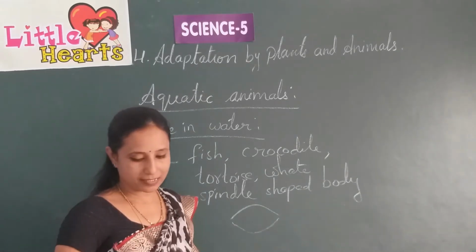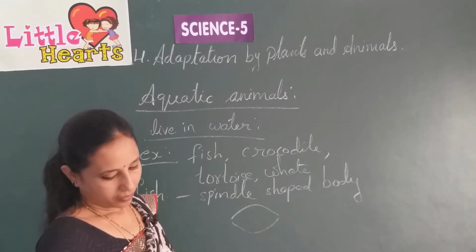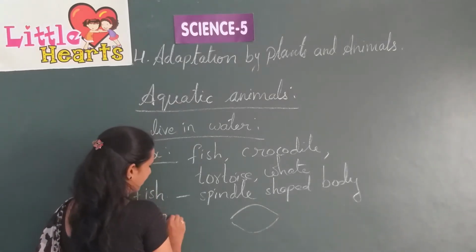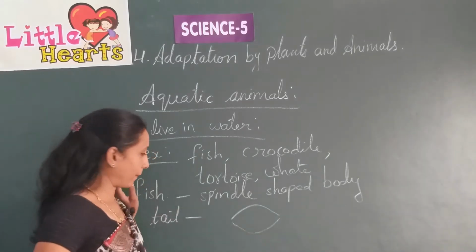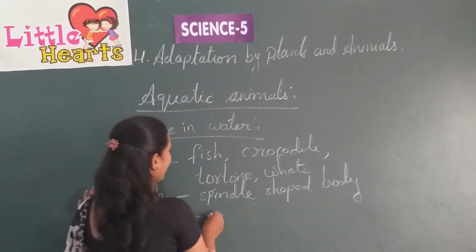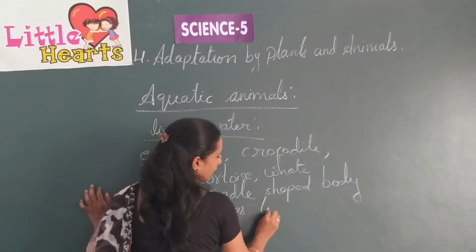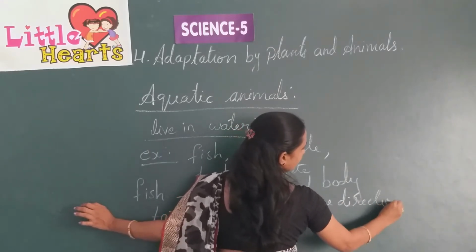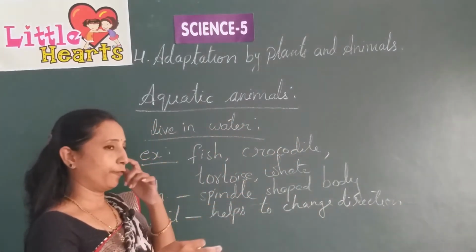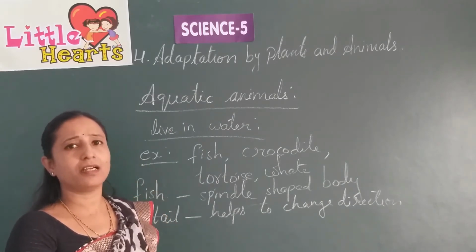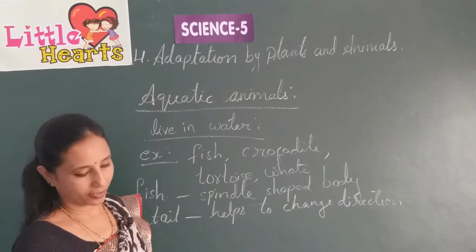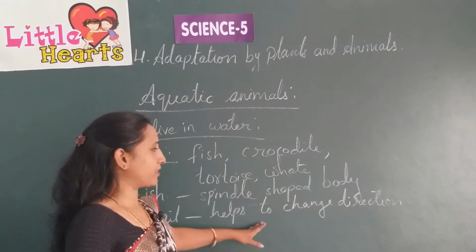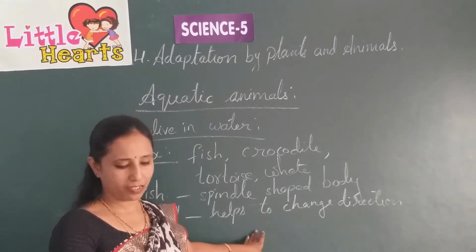And the tail of this fish helps to change direction. When it is moving forward, if it wants to change the direction, it turns the tail, then it can change its direction. And next one, this also changes the direction and it balances the body of the fish.